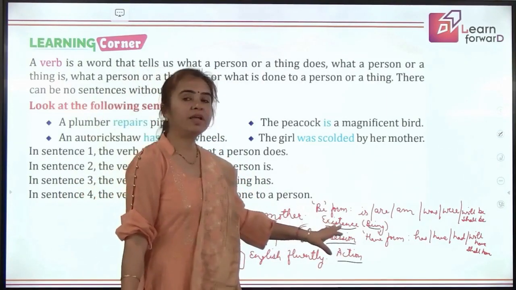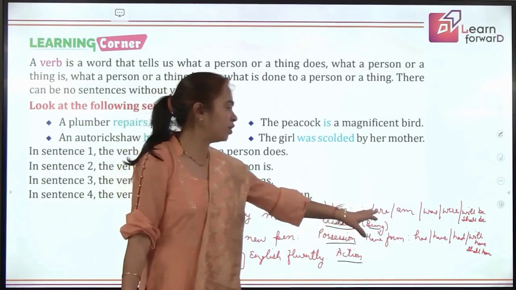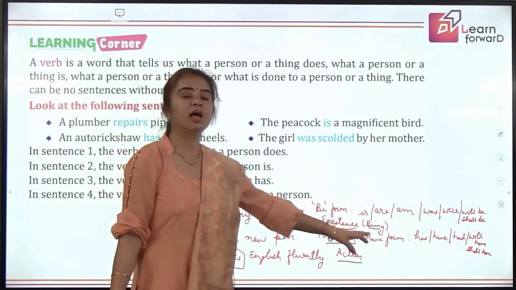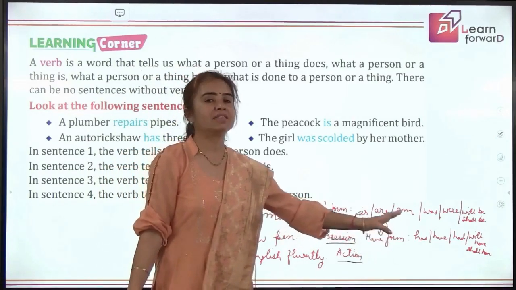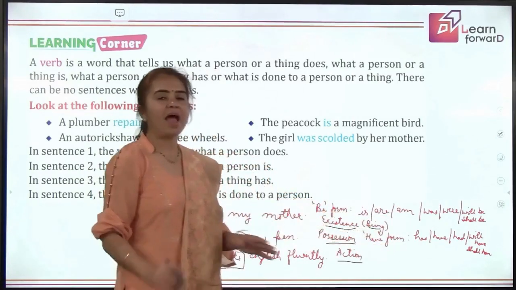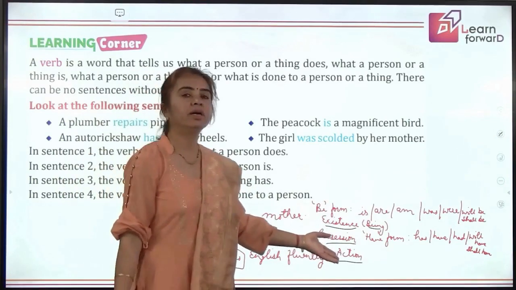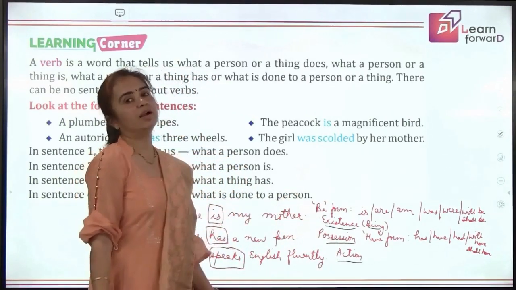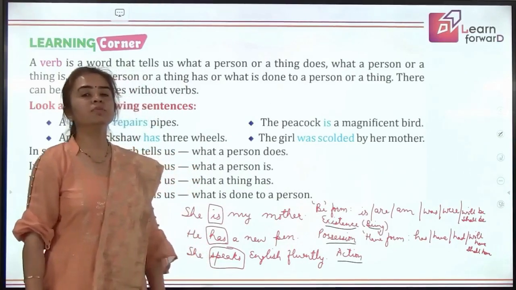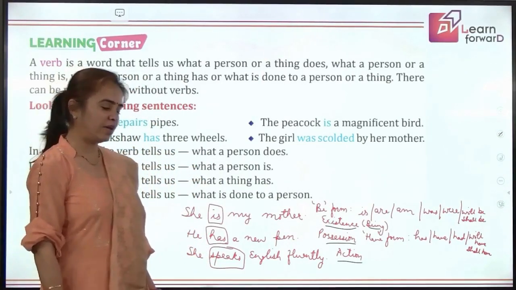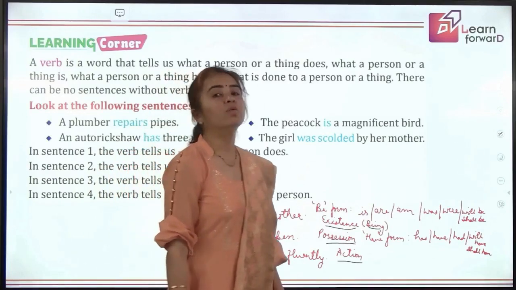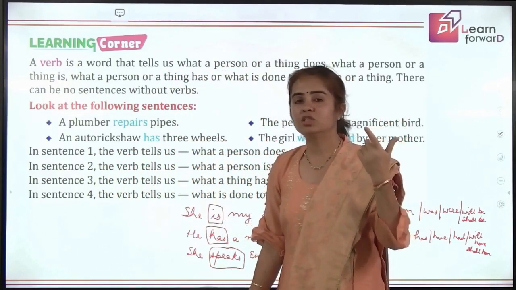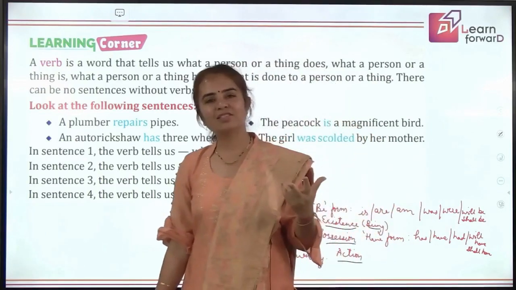The words showing existence are all be forms of verbs: is, are, am, was, were, will be, shall be. The words showing possession are all have form of verb: has, have, had, will have, shall have, and the rest are included under action. So all this is included under the definition of verbs. Now we have a new definition of verbs, which says verb is a word that shows existence, that shows possession, or that shows an action, right?